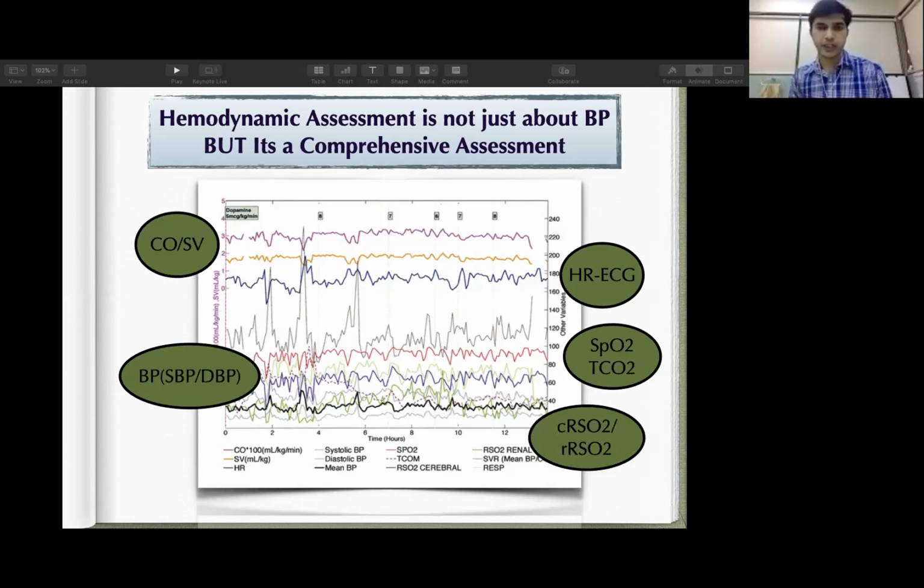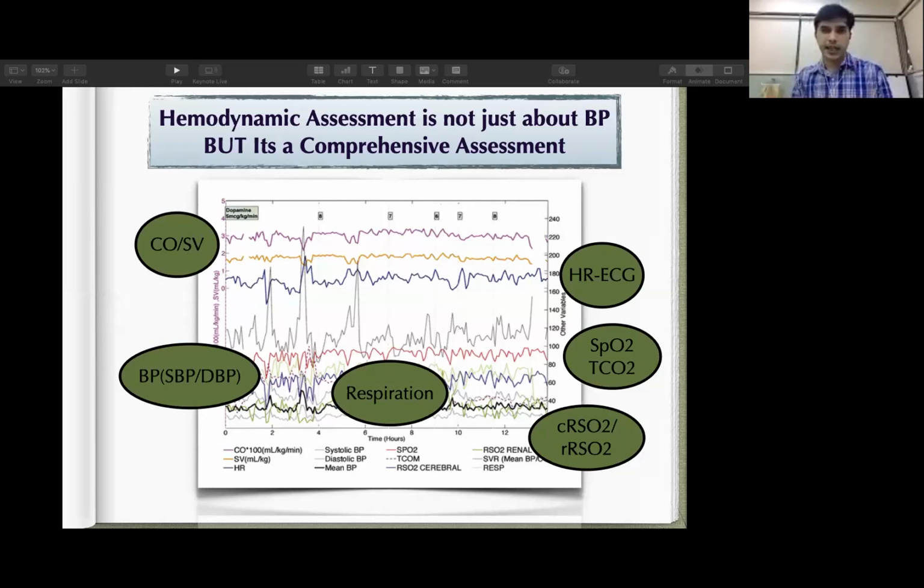This machine is giving an idea about your oxygenation status at tissue level, like cerebral oxygenation, renal oxygenation. This plethysmograph is giving an idea about how the baby is breathing.